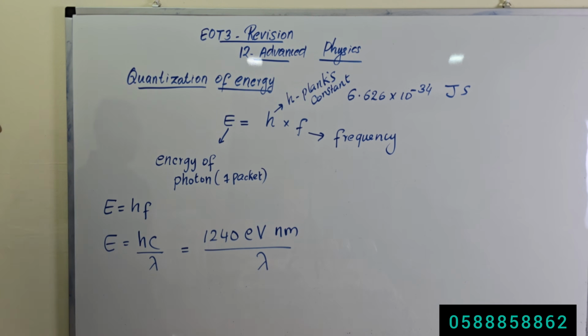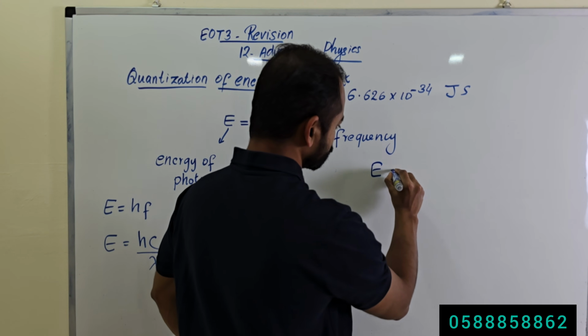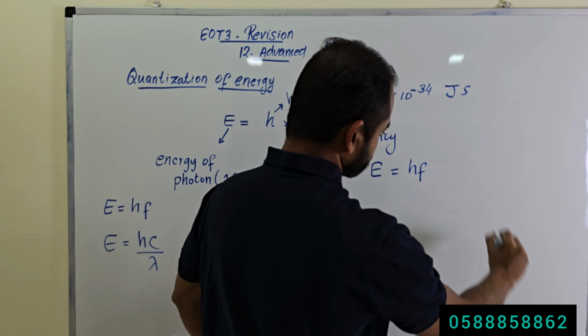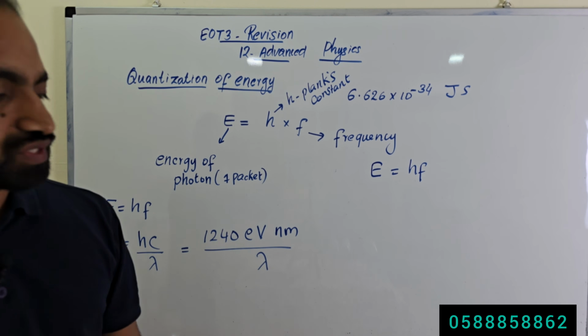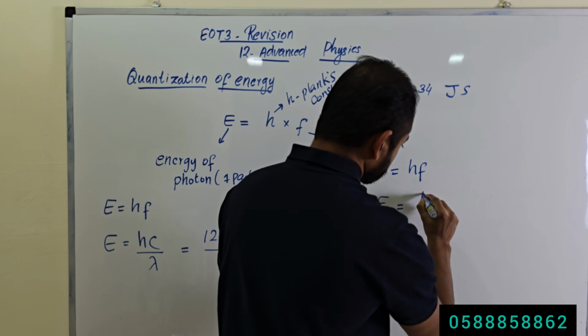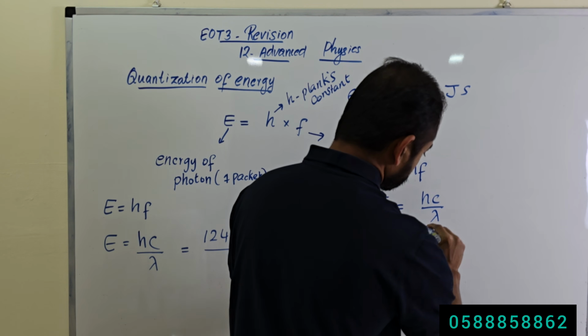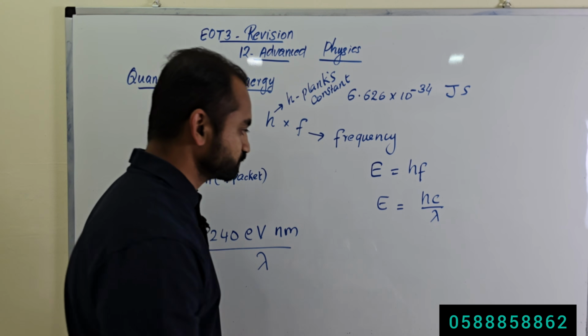So you have three equations now. What are the three equations? E equal to HF, the energy of one packet if frequency is given. E equal to Hc by lambda, the energy of one packet if wavelength is given in the question.